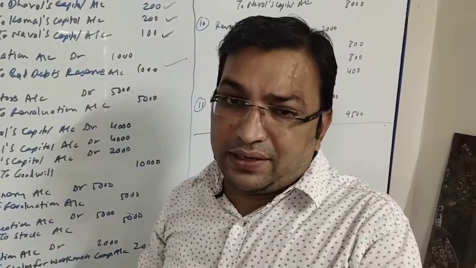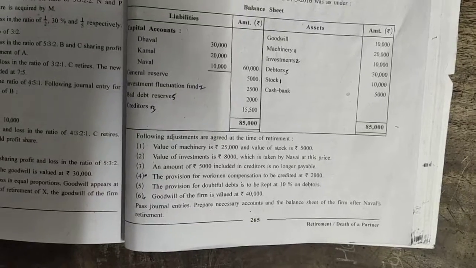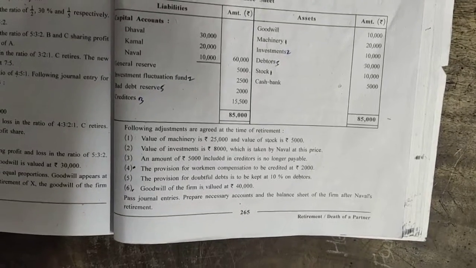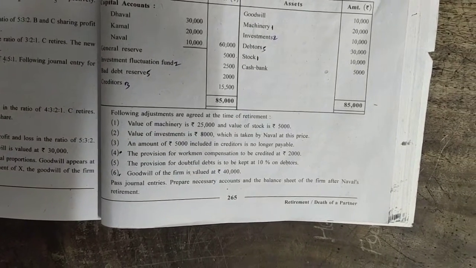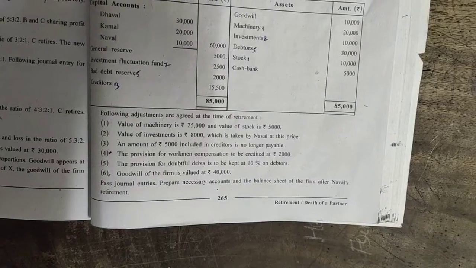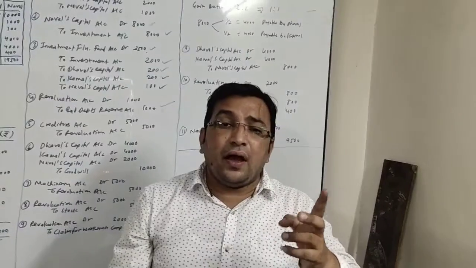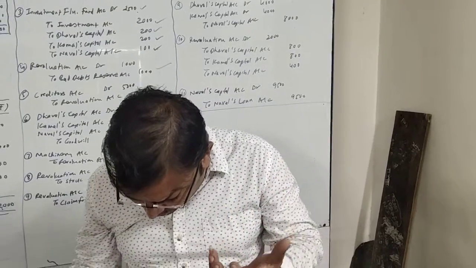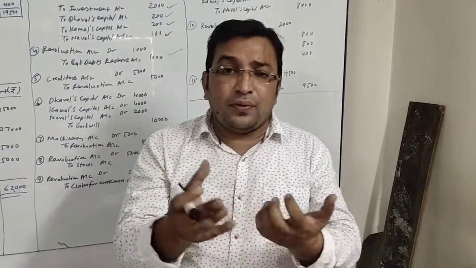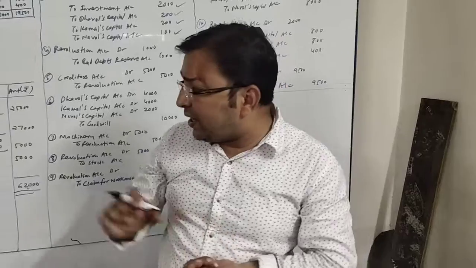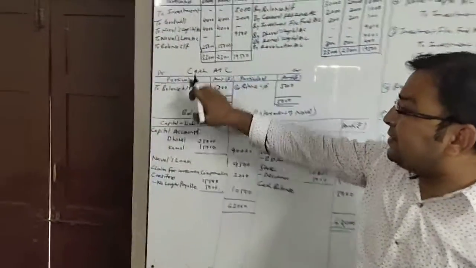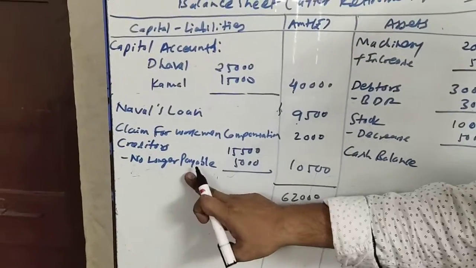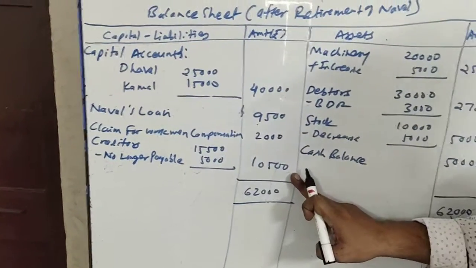Let us see the next item. Rupees 15,500 and it is marked with adjustment number 3. Adjustment number 3 says an amount of rupees 5,000 included in creditors is no longer payable. Now friends, as creditors of rupees 5,000 is no longer payable, we will have to remove them from the creditors. So here it is balance sheet creditors 15,500 minus no longer payable 5,000, 10,500.